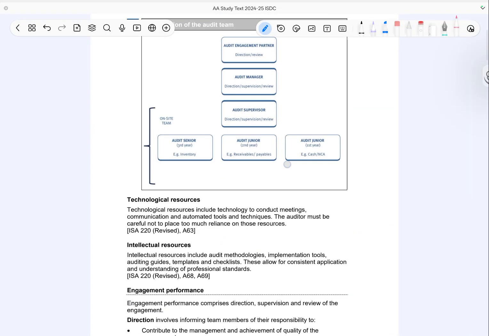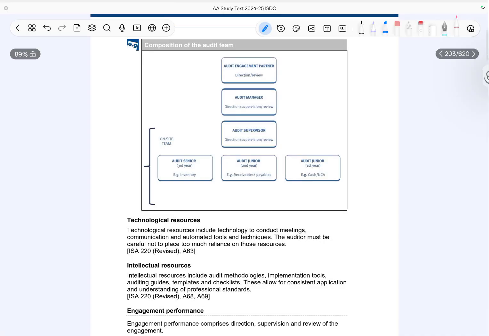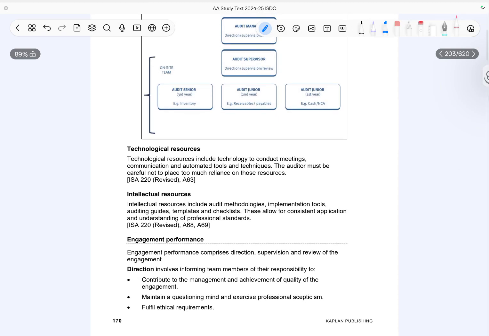Now, technological resources. These include tools used for communication, meetings, and automated audit techniques. For example, audit software and data analytical tools. When these tools improve efficiency, the auditor must be careful not to rely on them too heavily. Professional judgment is still essential. Next, intellectual resources. These include audit methodologies, guidance manuals, templates, and checklists. They help ensure consistency in how audits are performed and support compliance with professional standards.